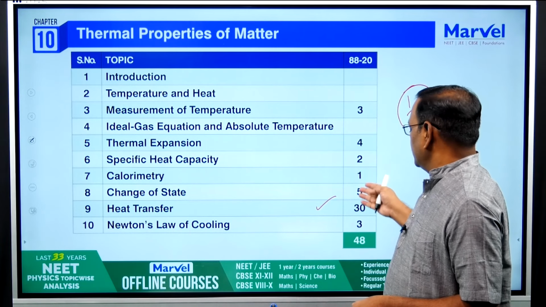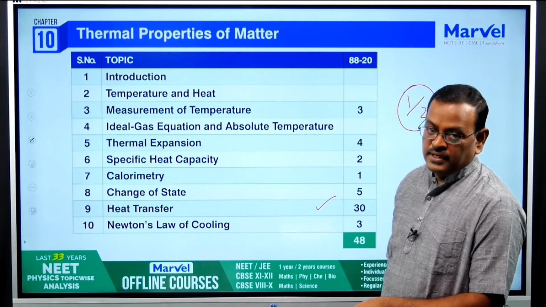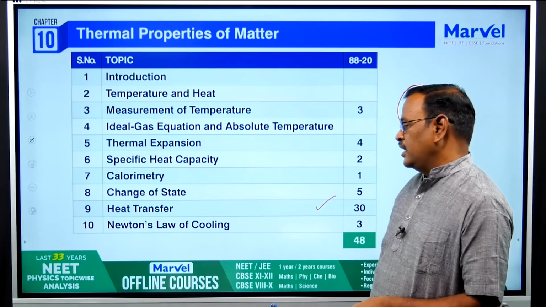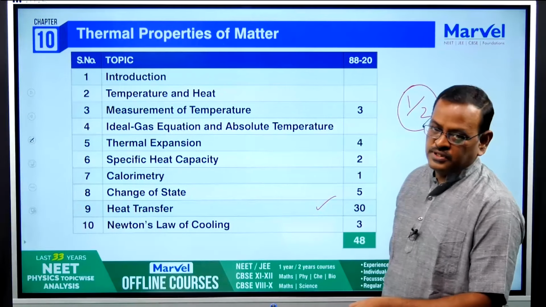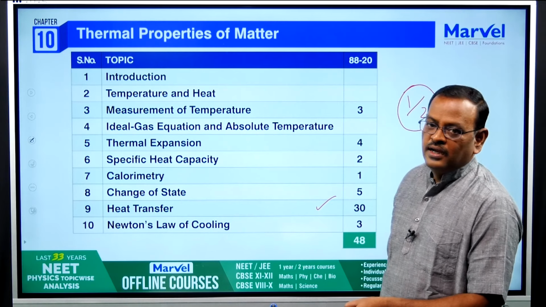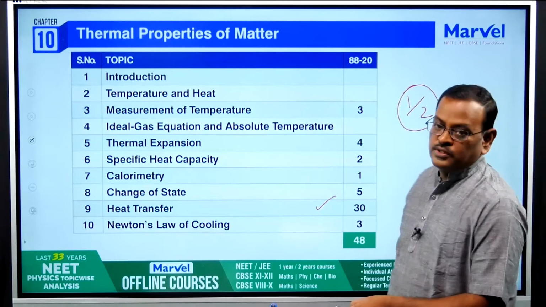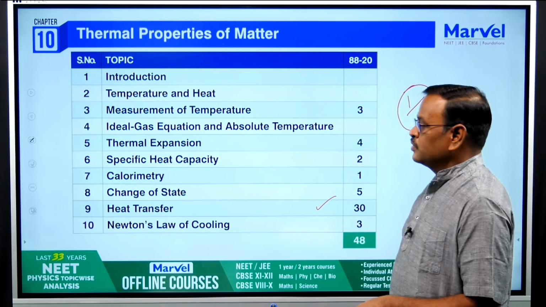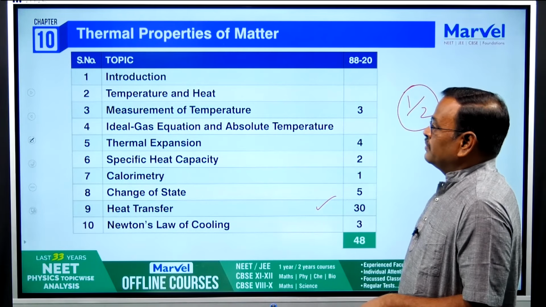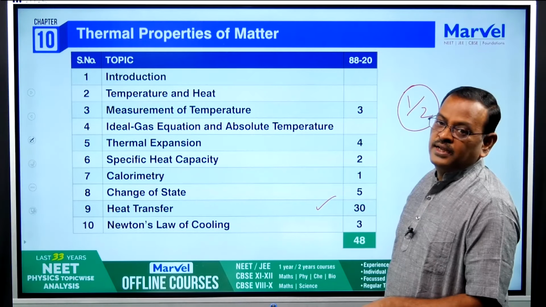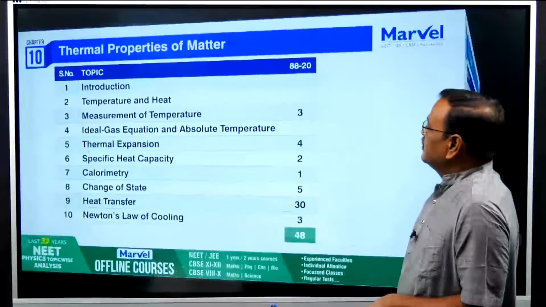So these are all single digit, but this is 30, and hence, focus more on heat transfer and practice more questions from this topic. So surely you will attend 1 question from this chapter. You can expect either 1 or 2 questions, depending upon the question paper. One of the very important, and this is under the difficult and important chapter category.